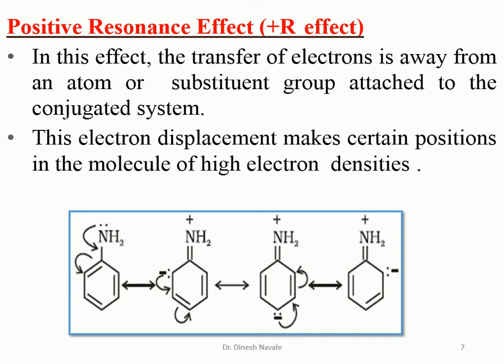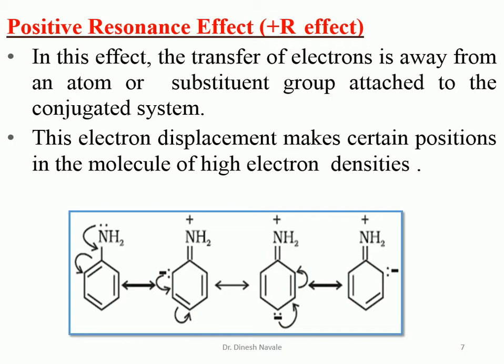This electron displacement makes certain positions in the molecule high in electron density. So what is it responsible for? If this NH2 donates the electron to the phenyl ring, it is going to have the negative charge at carbon number 2, carbon number 4, and carbon number 6.